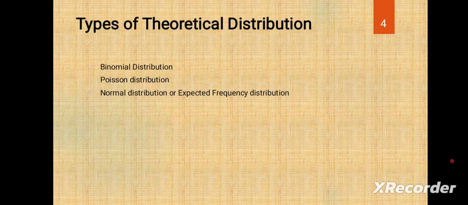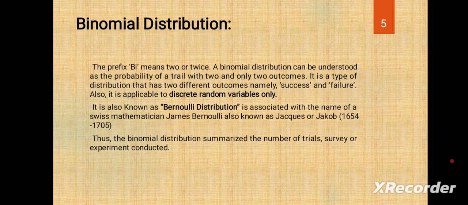So now we have discussed the binomial distribution. The prefix bi means two or twice. So binomial distribution is related to two or twice. A binomial distribution can be understood as the probability of a trial with two and only two outcomes. It is a type of distribution that has two different outcomes, namely success and failure. Also, it is applicable to discrete random variables only.